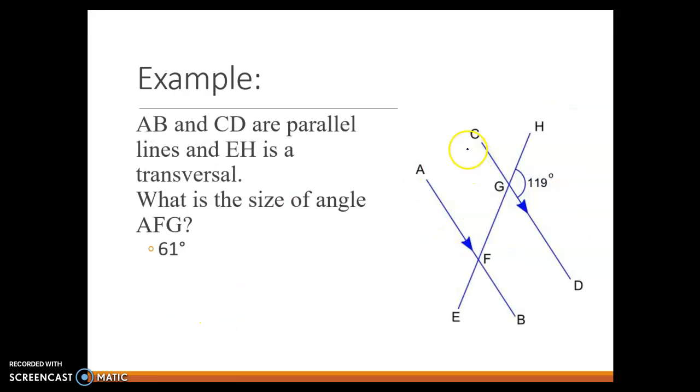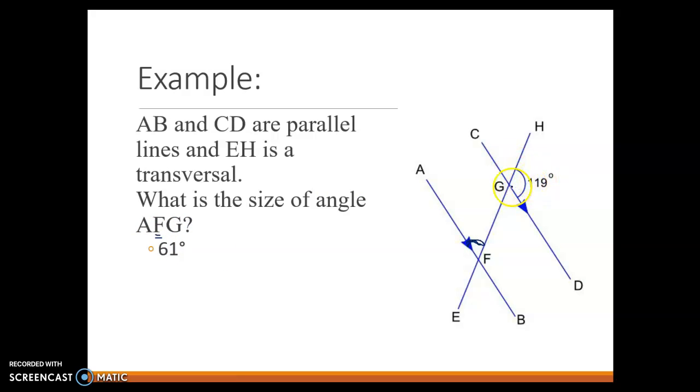A and B and C and D are parallel lines, and EH is transversal. What's the size of AFG? Now again, you see the answer right there, but let's talk about how we can figure that out. So EFG, F is the angle, it's the letter in the middle, so it's the one that I want to know about.